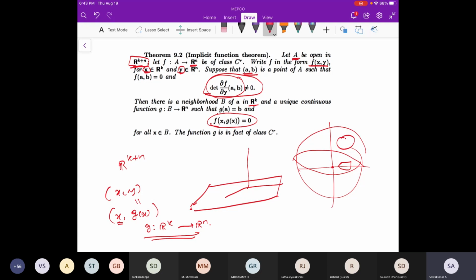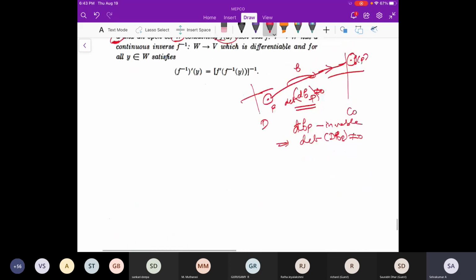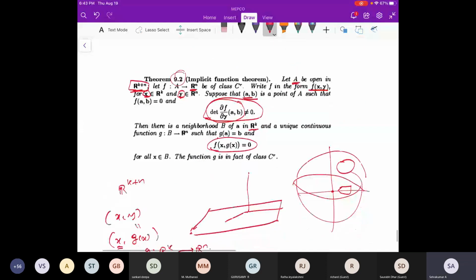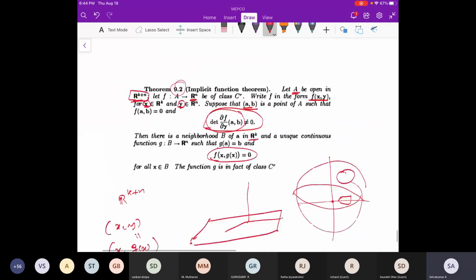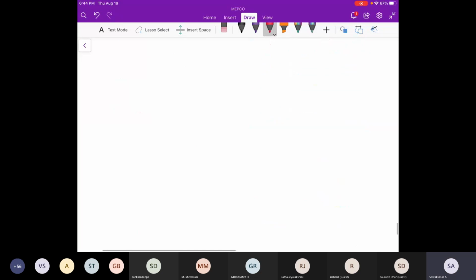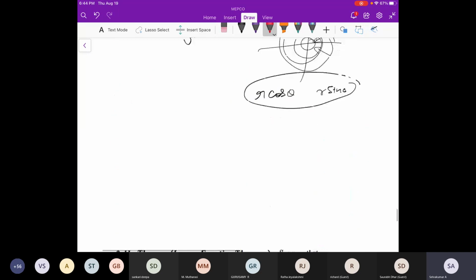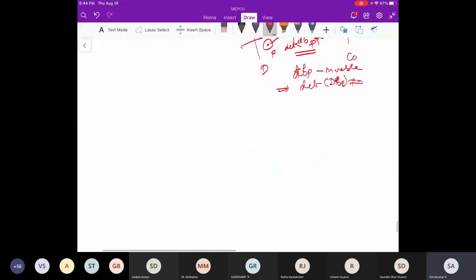Anyway, we are not going to use this importantly, so if you are not understanding, just forget it. I just wanted to mention that these two are very important theorems in multivariate calculus. Implicit function means implicitly we can locally represent something as a graph. That's the meaning. I think these are the main things I was supposed to say. There are also some applications of the inverse function theorem. Should I mention that or not?